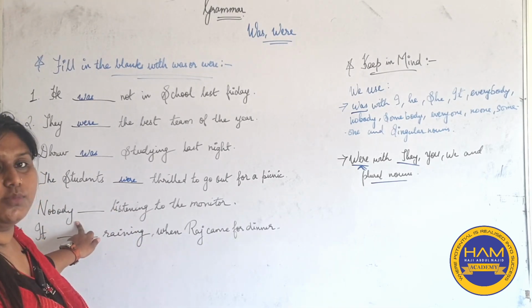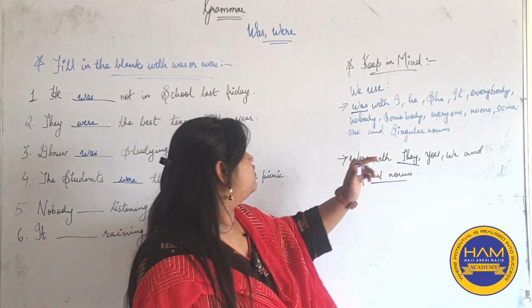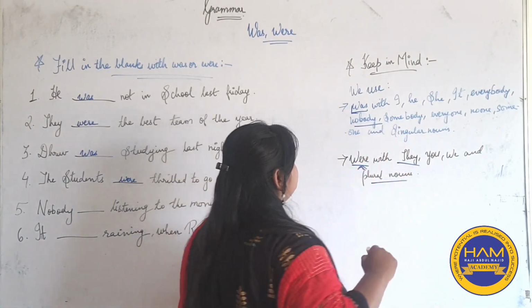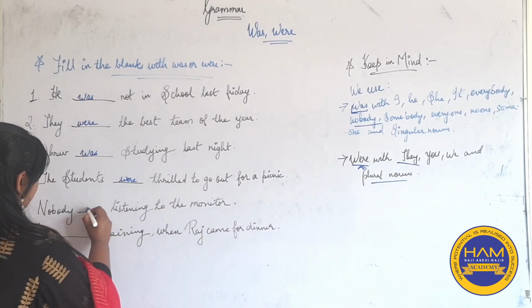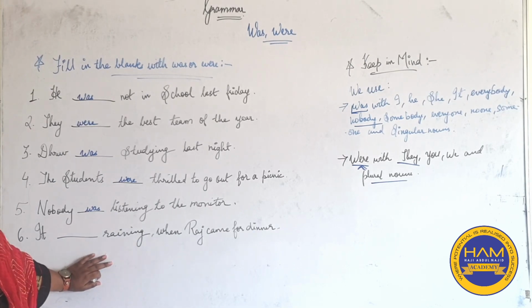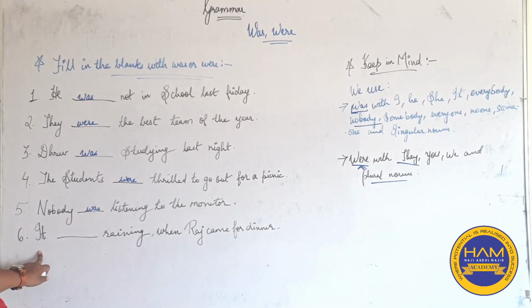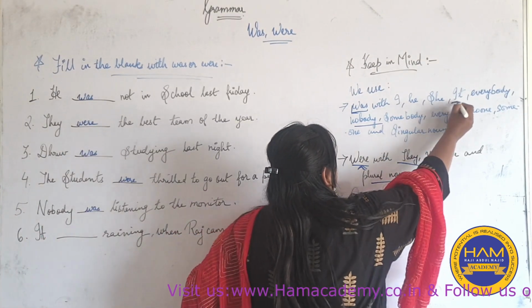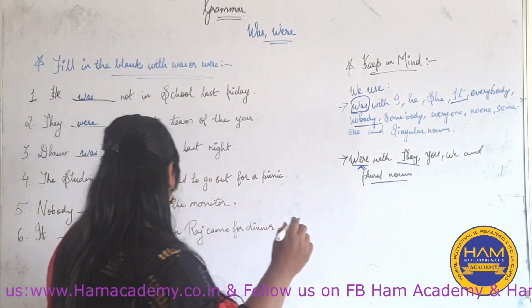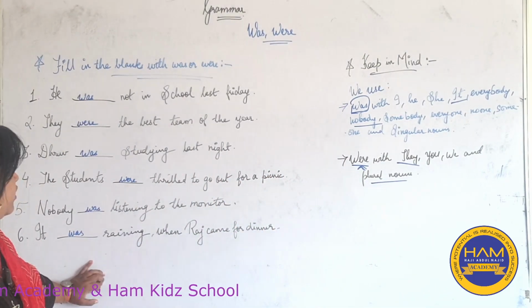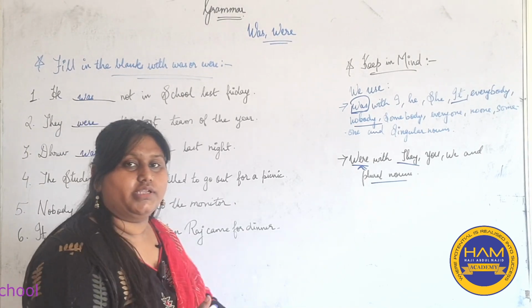Nobody dash listening to the monitor. Nobody. We use was with nobody. So we'll write here was. Nobody was listening to the monitor. It dash raining when Raj came for dinner. It. What we will use? After it we use was. So we'll write was here. It was raining when Raj came for dinner.